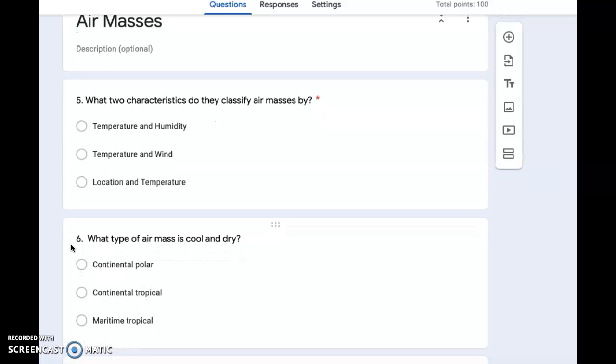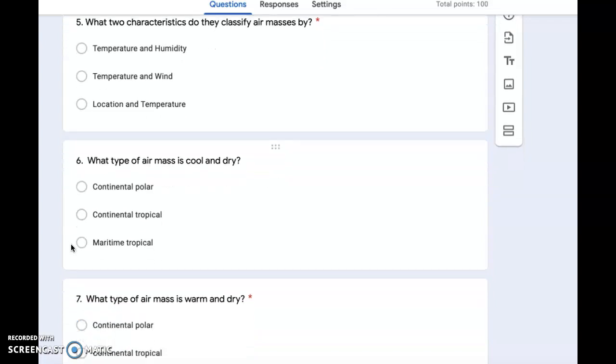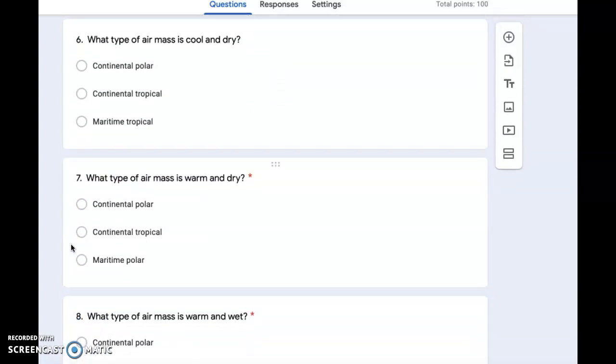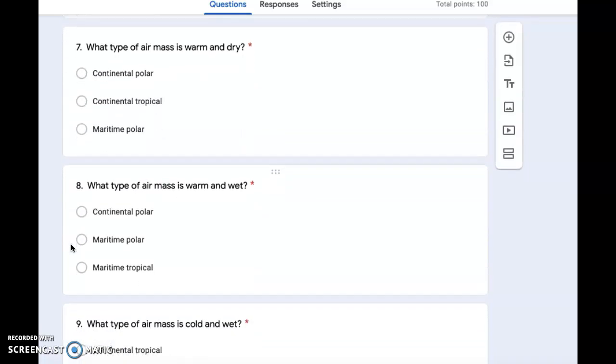Air masses. What two characteristics do they classify air masses by? Temperature and humidity, temperature and wind, or location and temperature. Number 6. What type of air mass is cool and dry? Continental polar, continental tropical, maritime tropical. Number 7. What type of air mass is warm and dry? Continental polar, continental tropical, or maritime polar.